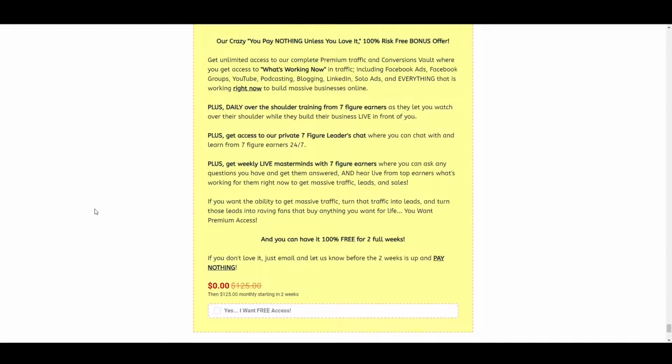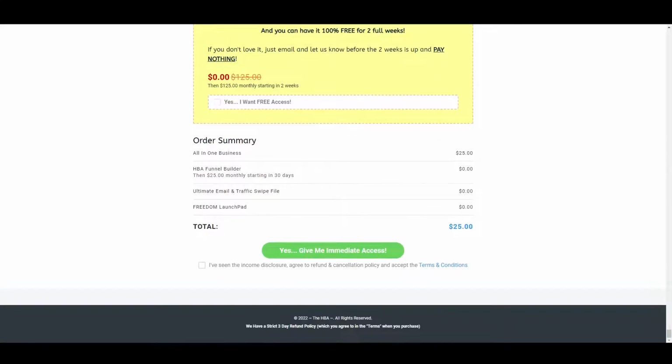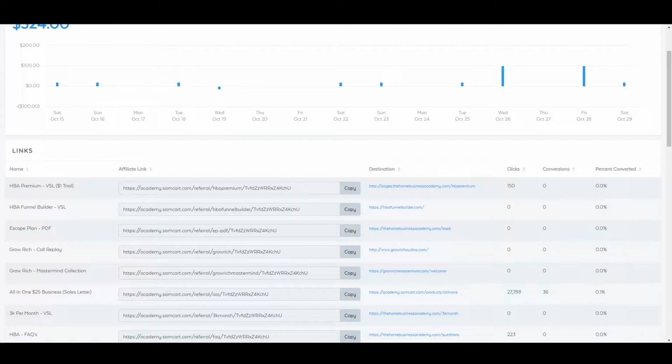Now, this is the thing right here. This is $0, and you can try for 2 weeks. If you like it, they pay the $125. That's what that $100 is from. Somebody tried it out and liked it and decided to stay in it. That's where I get that $100 from. So I just want to show you guys what I'm talking about here.